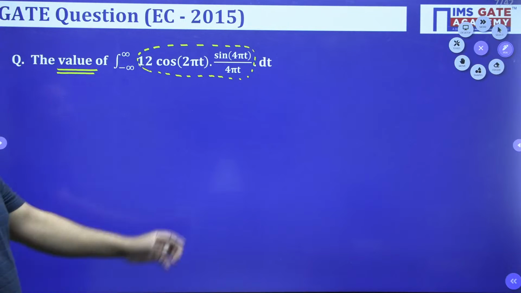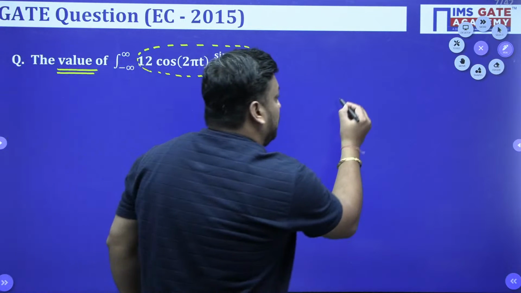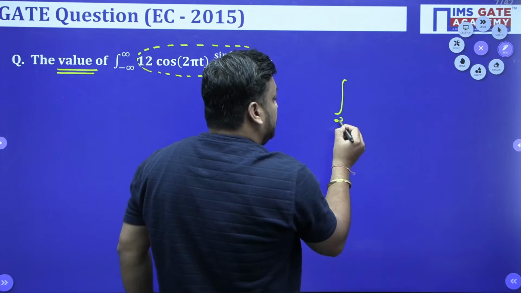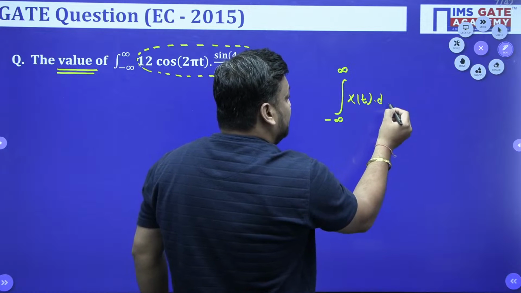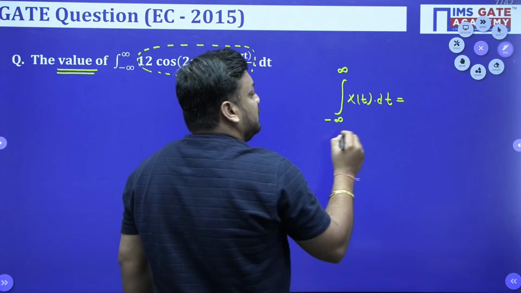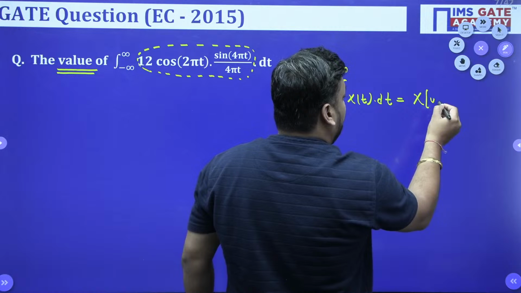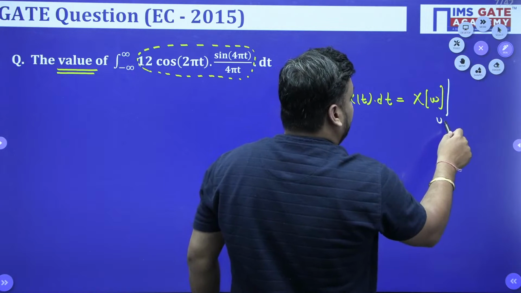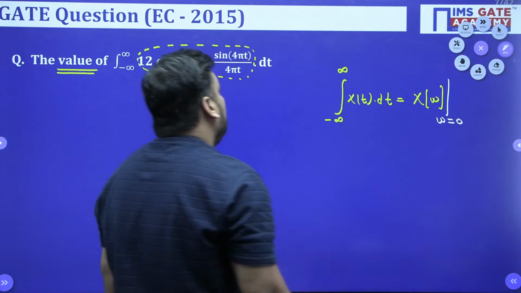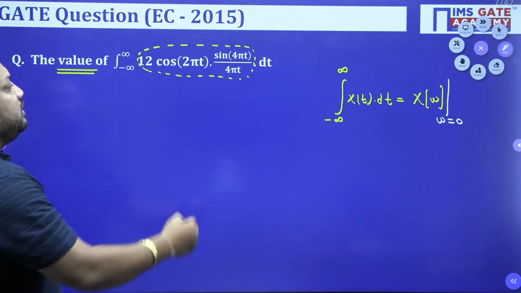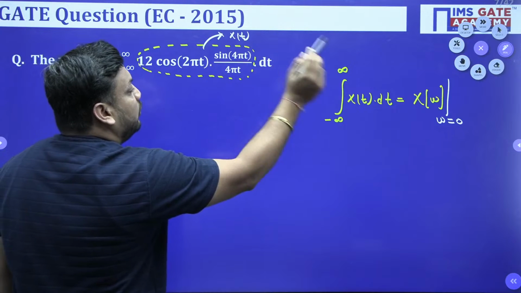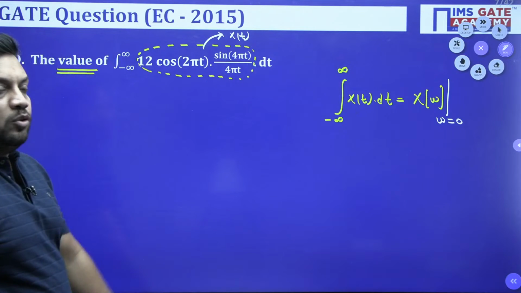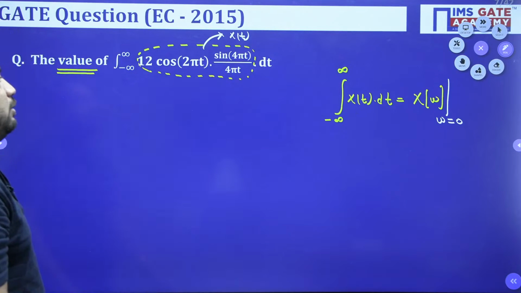Why? Because in the Fourier transform, this property allows us to find that the integral from minus infinity to infinity of x(t) dt is nothing but the area of x(t), and it is nothing but X(omega) at omega equal to 0. So you just need to calculate the Fourier transform X(omega) of this signal and put omega equal to 0. Tell me bachcho, yes or no?